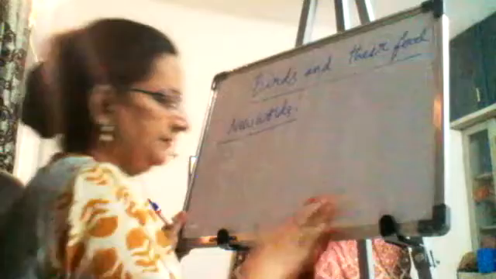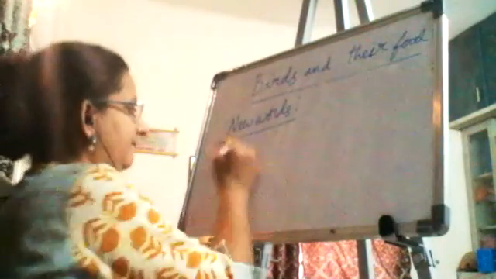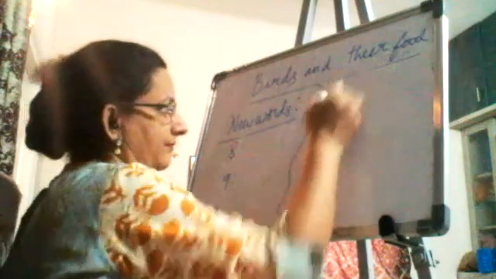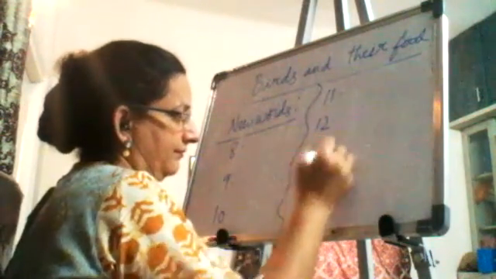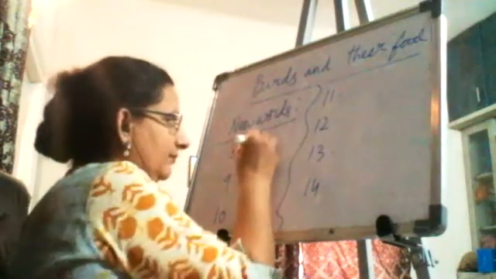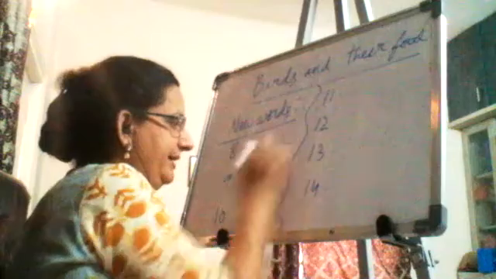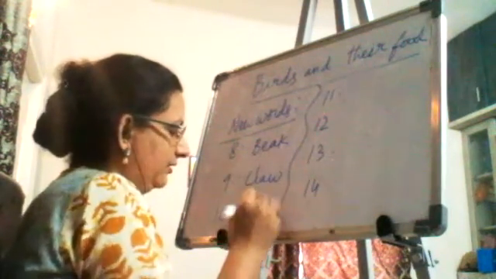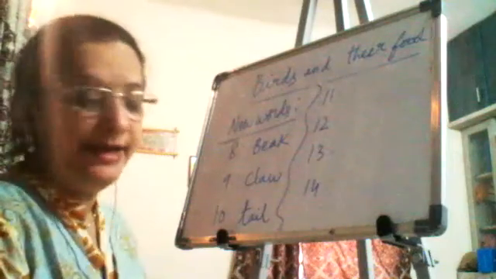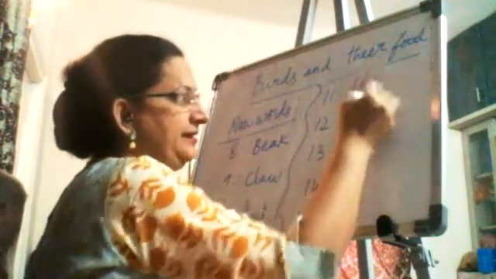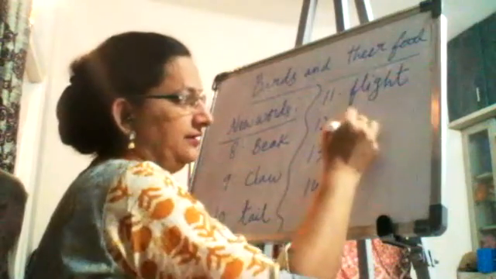Next, we have number 8. Beak. Claw. Tail. Flight.